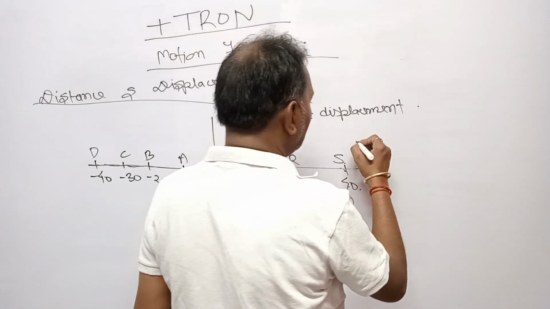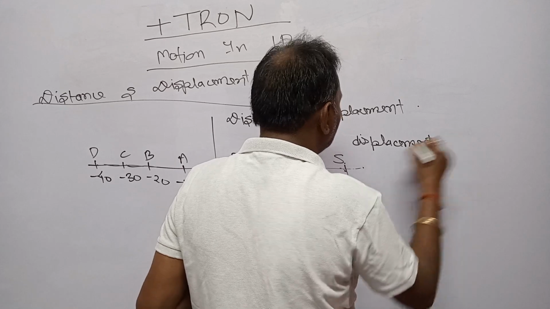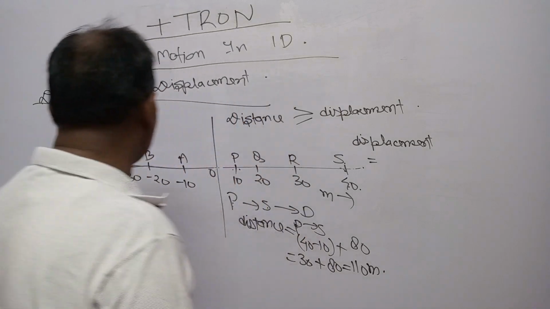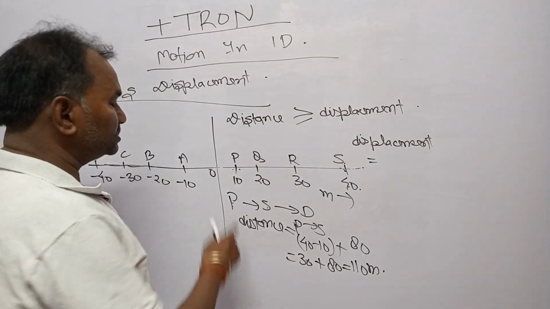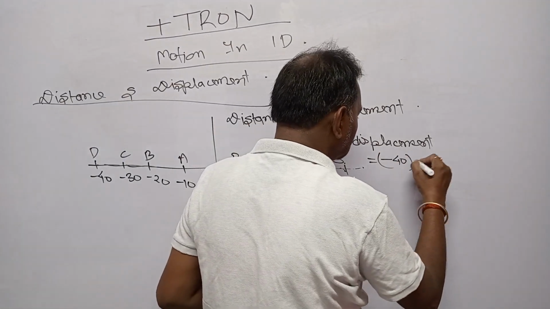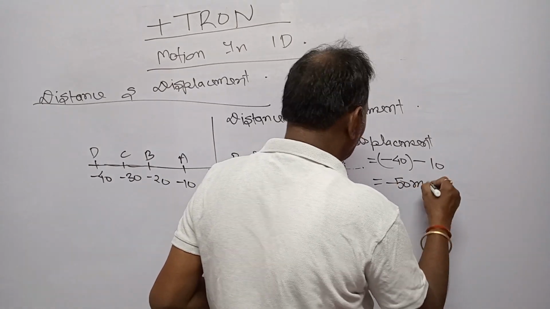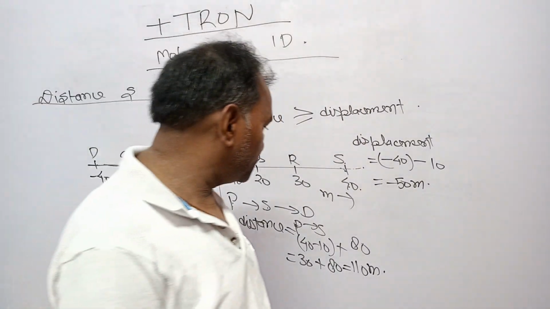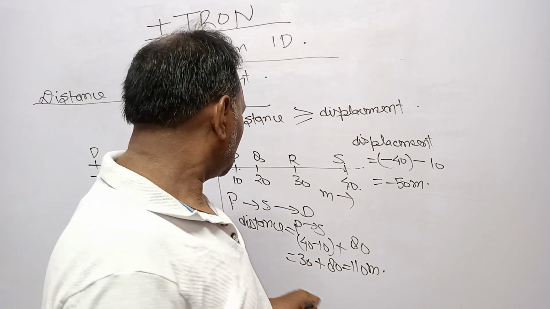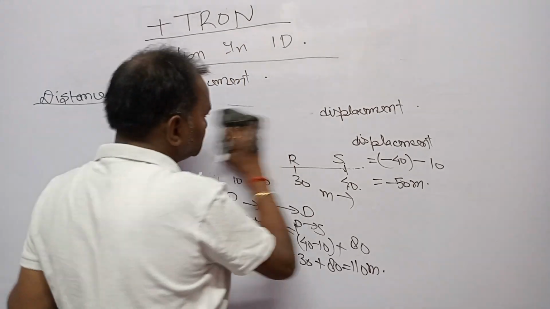Now look here. What will be the displacement? Dear students, displacement is actually the difference of final position and initial position. Final position is minus 40 and the body begins from P, so the initial position is 10. So it will be minus 40 minus 10, that is minus 50 meters. So displacement will be minus 50 meters, whereas the distance covered will be 110 meters. Now let us find other examples, dear students.